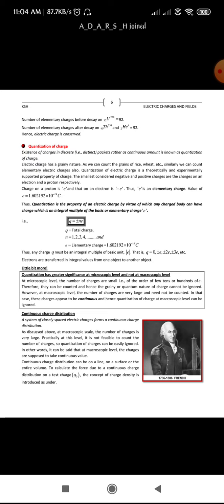Next, coming to the quantization of charge. What do you mean by quantization? Quantization is a property of electric charge by virtue of which any charged body can have a charge that is an integral multiple of the basic or elementary charge.